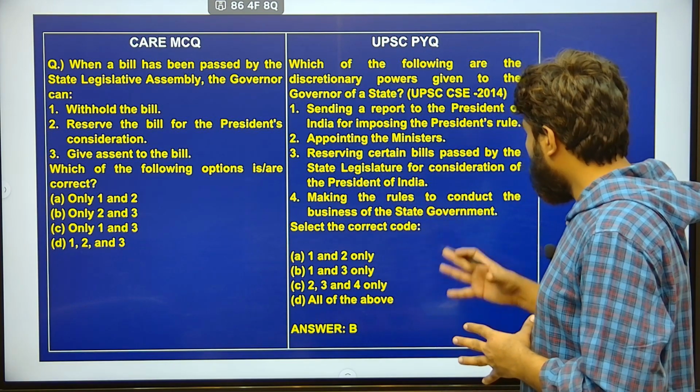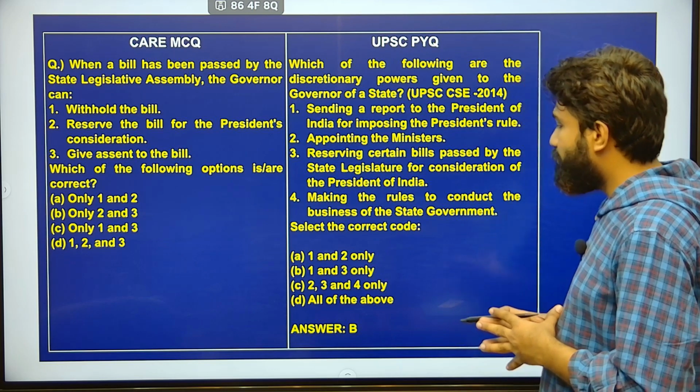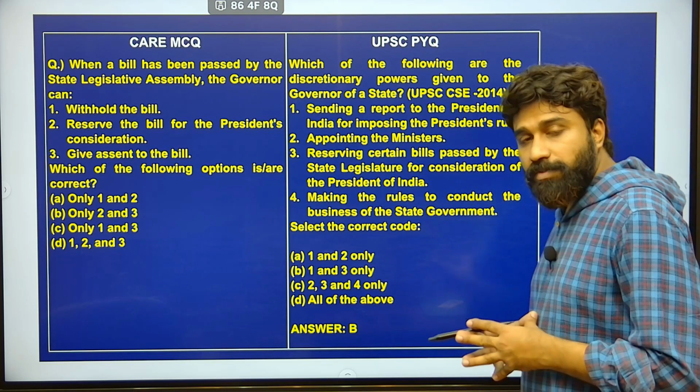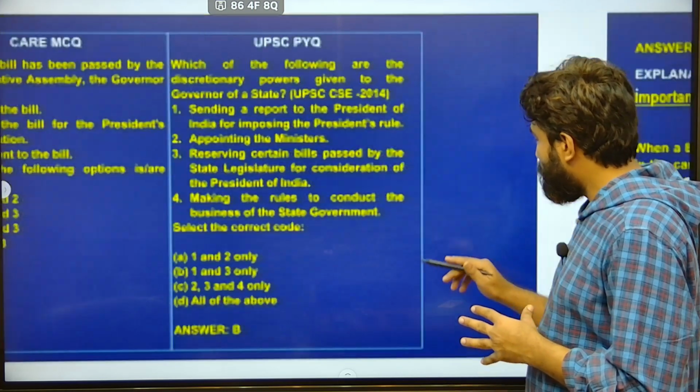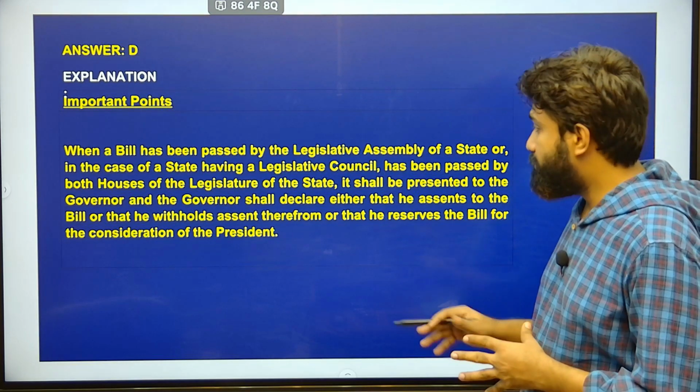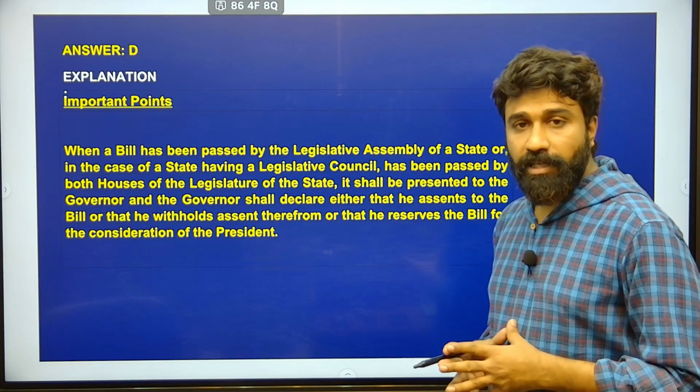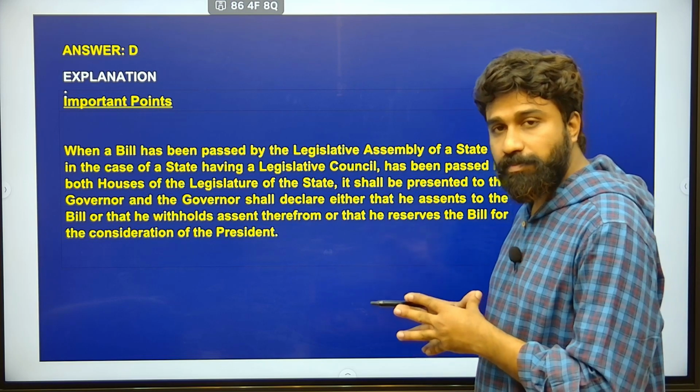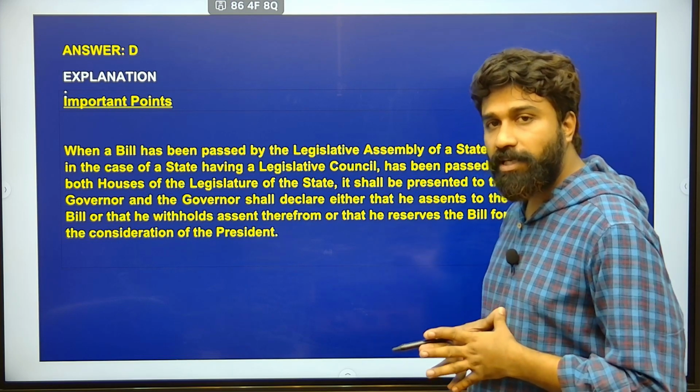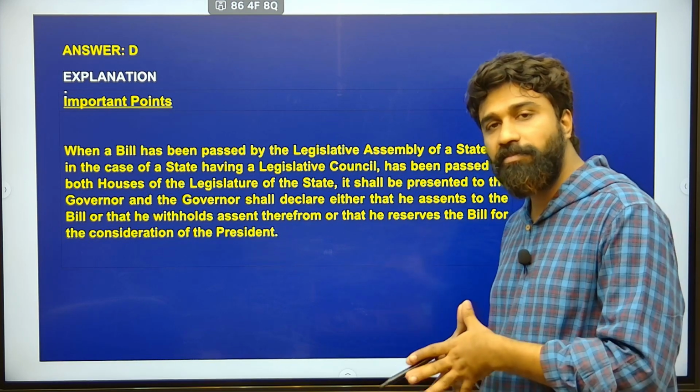Next, making the rules to conduct the business of the state government. Making rules for the conduct of the state government is not in the hands of the governor. It is actually a matter of deliberation, especially with respect to the aid and advice of the Council of Ministers headed by the Chief Minister, who will have such de facto power.